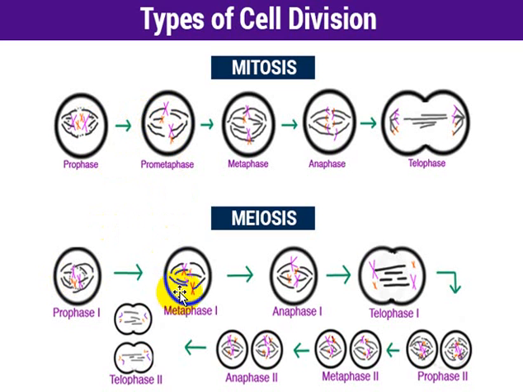Chiasmata, synapsis, tetrads, crossing over, all these processes occur here, and not in mitosis certainly.